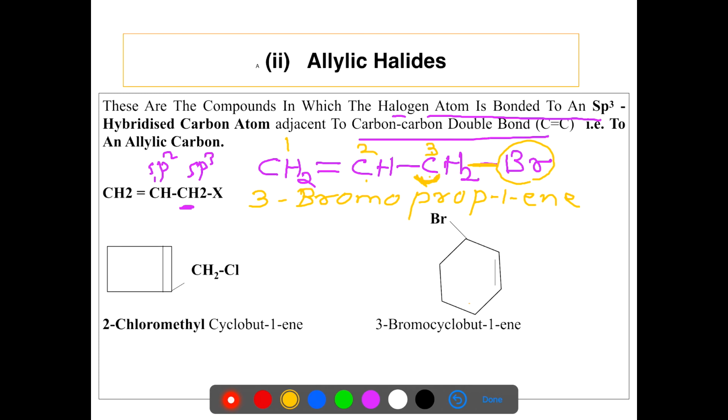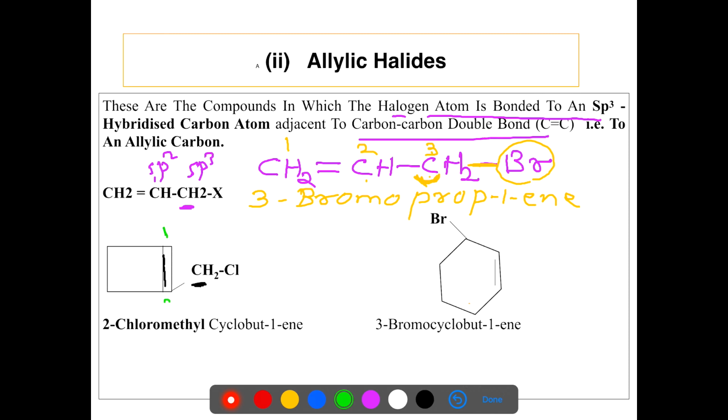Come to the next example. This is the ring of cyclobutane. One double bond is present here. This is the double bond and CH2Cl is added to here. Here chlorine is directly attached to sp3 hybridized carbon atom. We start numbering from the position of double bond.